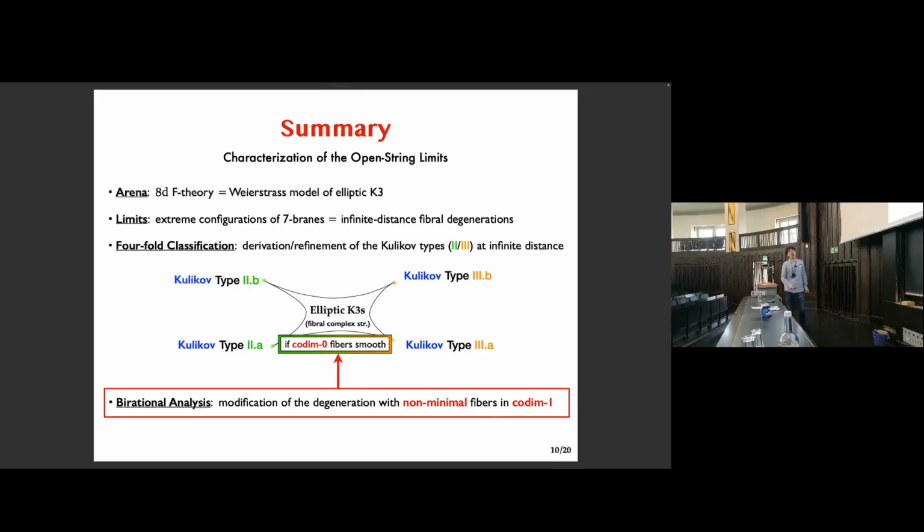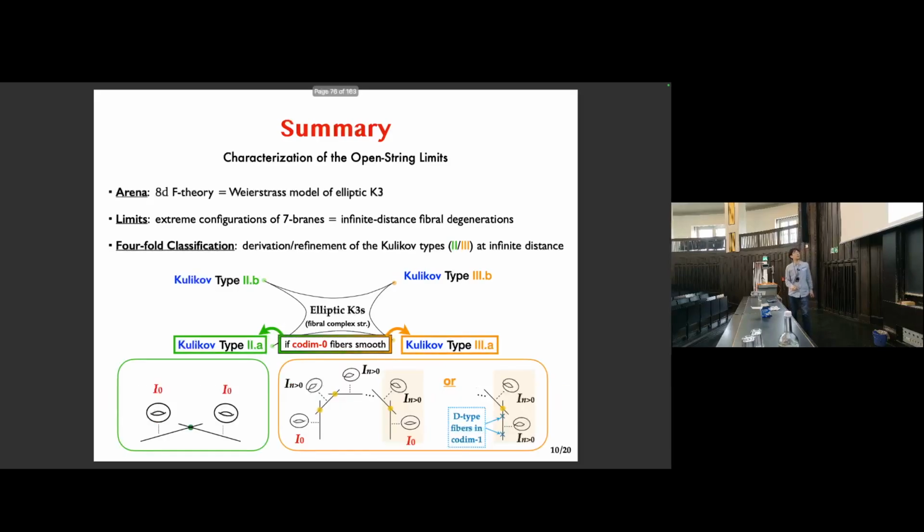So in this talk, I will be assuming, for simplicity of the presentation, that our initial degeneration has codimension 0 fibers smooth. Then this will lead us to the A subtypes, where the components of the central K3 take this chain form, at least at the Weierstrass level. And notably here, the generic fibers over each of these P1 bases are of I_n type, possibly with n bigger than 0.